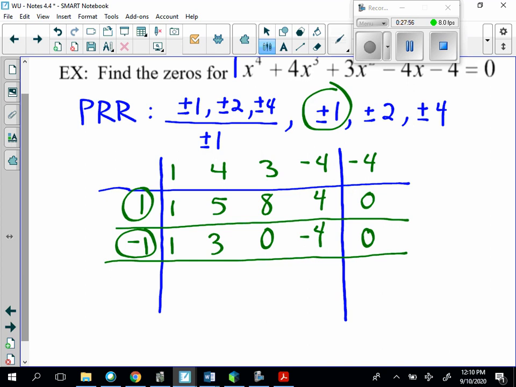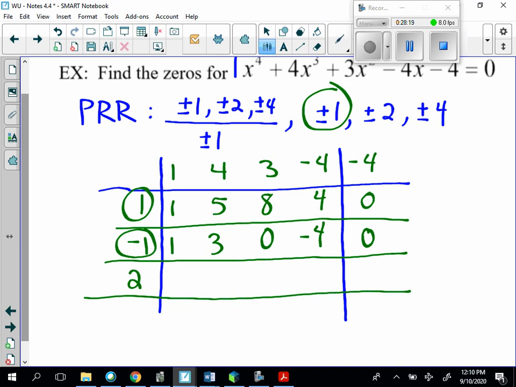Well, we probably have enough to where we can do some synthetic division now. So basically, I know those two are zeros. From here, I can try a 2. Let's see what happens with 2.